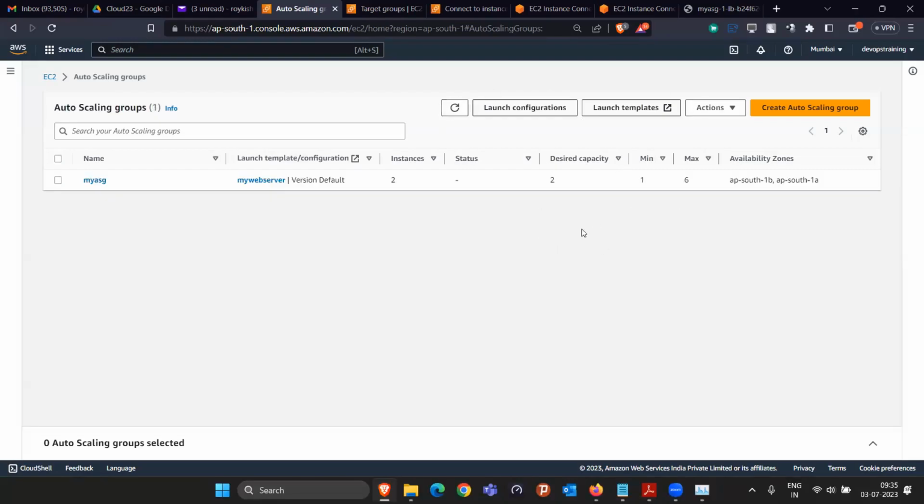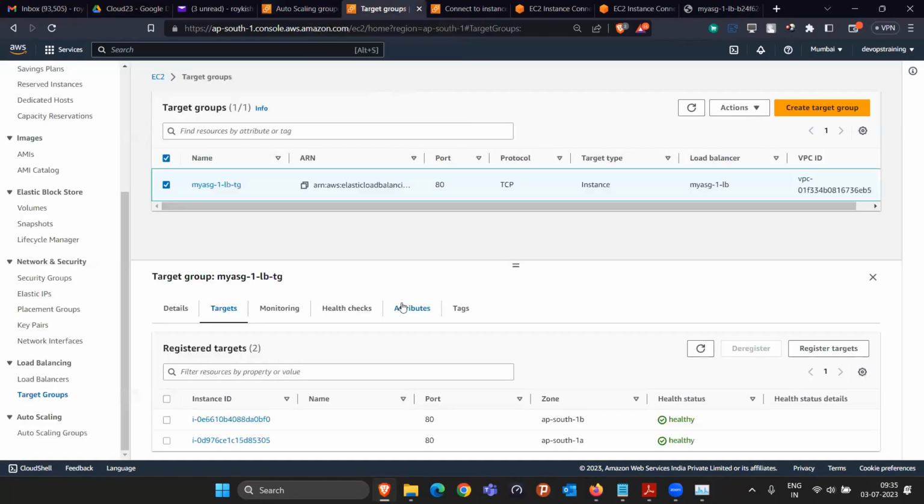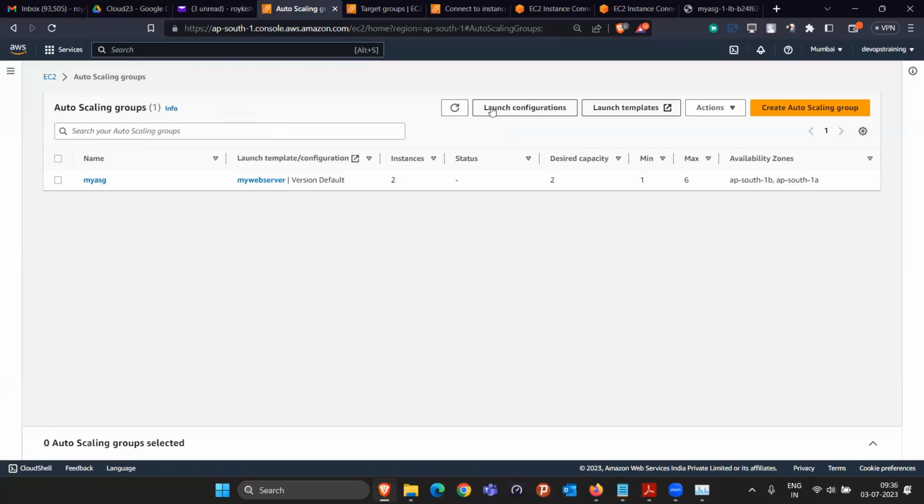But after 3 to 4 minutes, you are going to see this desired capacity automatically increase to 3, 4, like that. In that case, instances will automatically increase, and they will launch 2 more instances automatically. And they will attach those 2 more EC2 instances automatically to this target group. Since they are attached to this target group, the load balancer will start to distribute the traffic within this farm. So we have to visualize basically these things only.